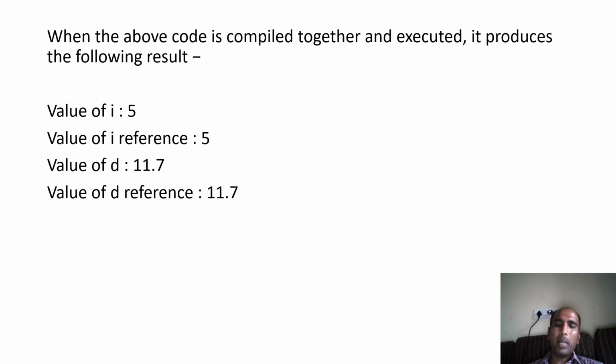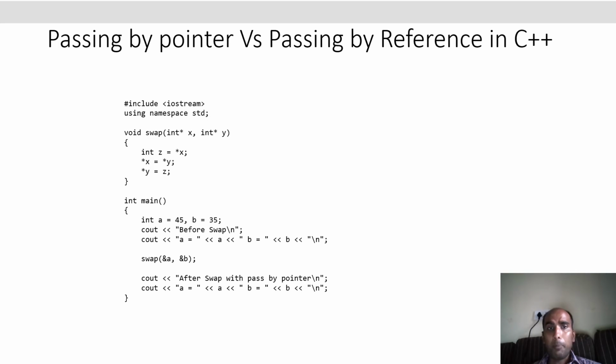You do not need to pass the address, you do not need to receive it in a pointer, and you do not need to understand the manipulation of pointers. You just need to pass the variable, create the reference, and then whatever you do will automatically reflect on the original value. Let's see an example.